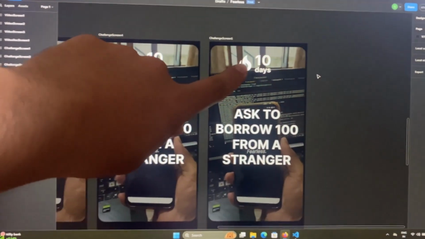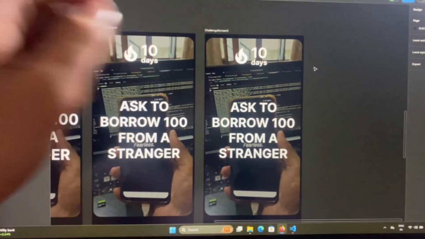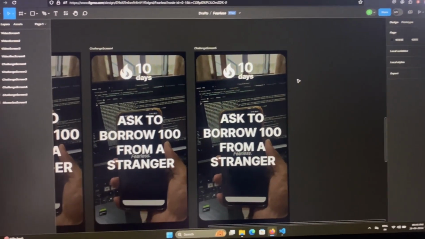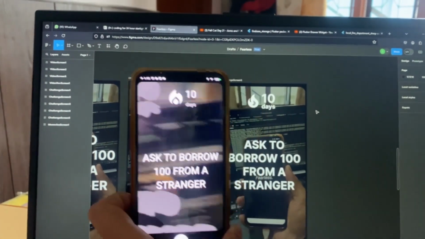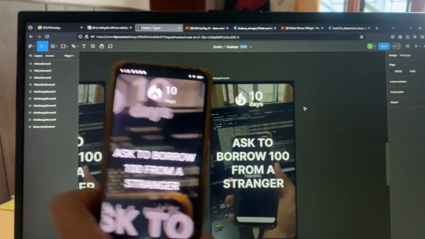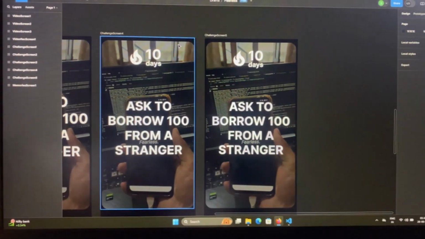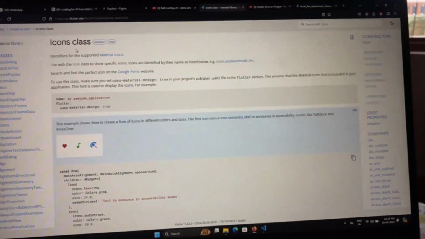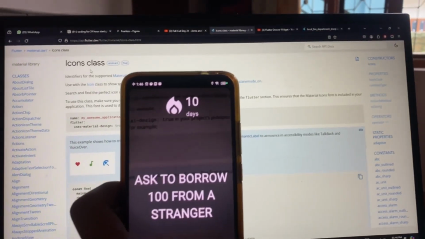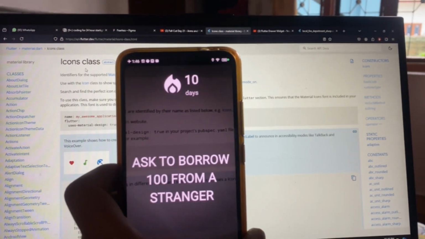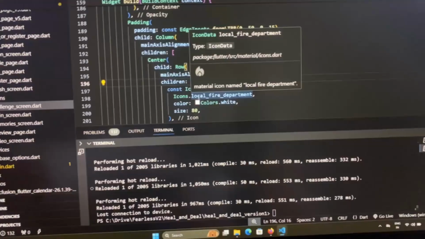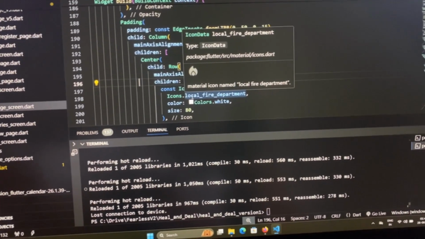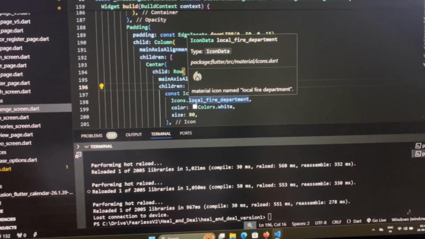Alright, so I needed to add this streak icon in my app for showing basically the streaks. I was able to implement a similar type of icon right now. Because I was not able to find the streaks icon anywhere in Flutter's icon class, I was searching different names like fire or streak or whatever. Guess what this icon is called in Flutter? You have 5 seconds. It is called a local fire department icon. I mean, it makes sense, but at the same time, it does not.